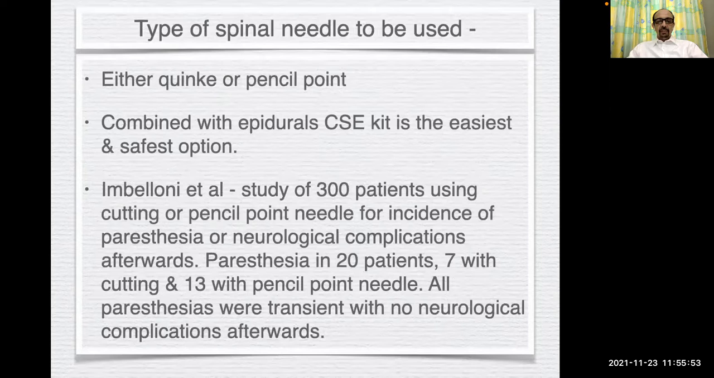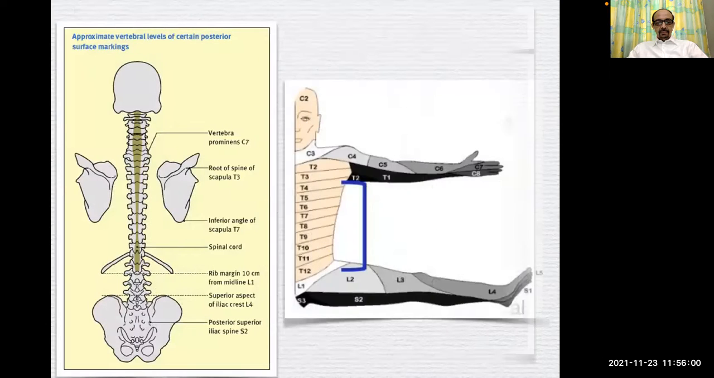Either Quincke or pencil point can be used for giving spinal, combined with epidurals. CSE kit is the easiest and safest option. These are the landmarks for identifying the intervertebral spaces for giving spinal. C7 has the prominent spinous process. Then the root of the spine of the scapula corresponds with T3. Inferior angle of the scapula corresponds with T7. And these are the various dermatomes you may require to block for different surgeries.